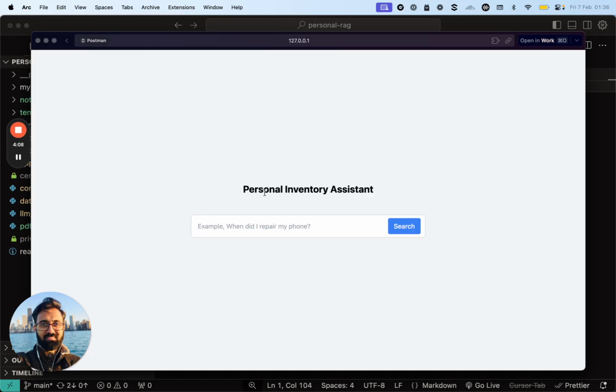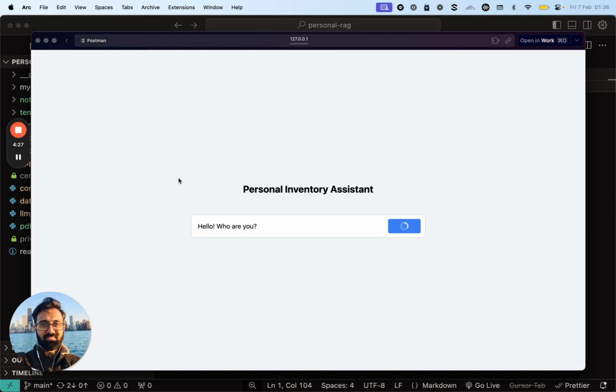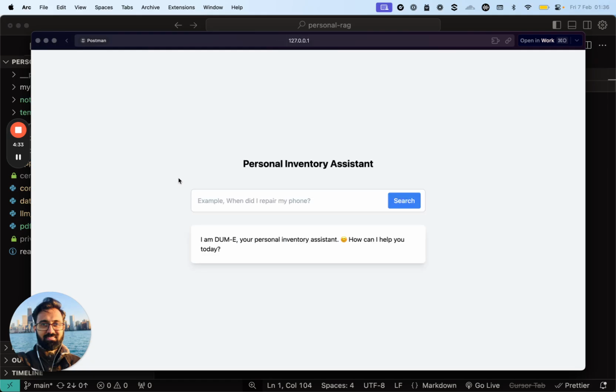So this is my personal inventory assistant, plain and simple. It's just a query box. And right now I'm not showcasing how to add notes because I had already added a bunch of MD files like I showed you. So let's start with a simple, who are you? We'll ask the LLM what's happening. So yeah, it responds and says, "Hey, I'm Dummy, your personal inventory assistant. How can I help you today?"